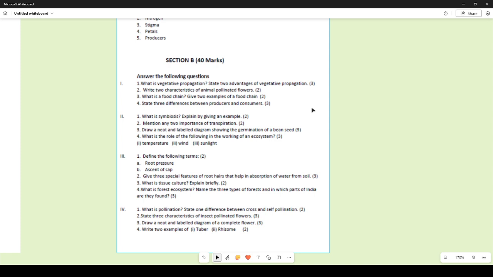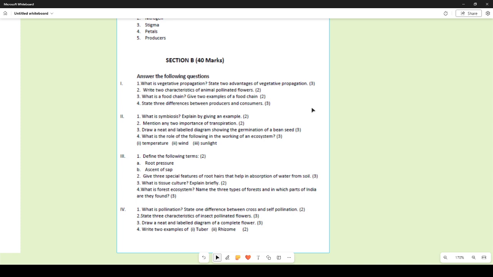Give 3 special features of root hairs that help in absorption of water from soil. First and foremost, the root hairs help in increasing the surface area of the root to a great extent, so that a large amount of water can be absorbed. Then these root hairs have surfaces that are fully permeable, so they facilitate more absorption of water.